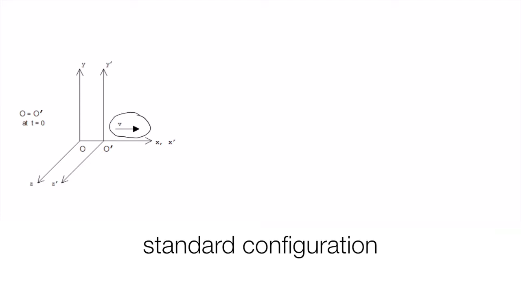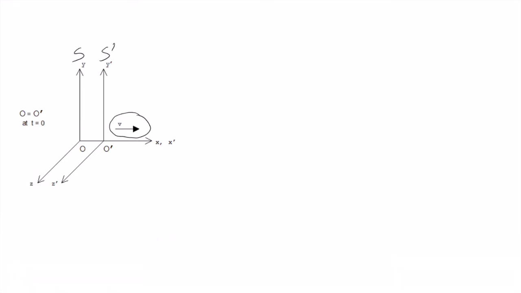and x dash axes. We have two coordinate systems here. One we'll call S and the other S dash. Its coordinates will be denoted by dashes. And the relative velocity of these two coordinate systems is along their respective x and x dash axes in the positive direction. And we usually think about it as the S dash system moving in the positive x direction. Usually think of the S system as stationary in the frame of the page and the S dash system as moving in the x dash direction.